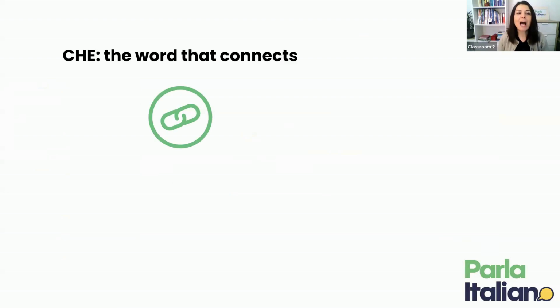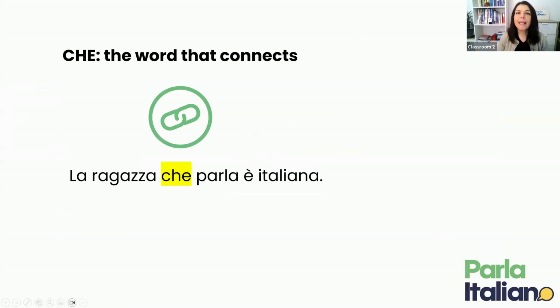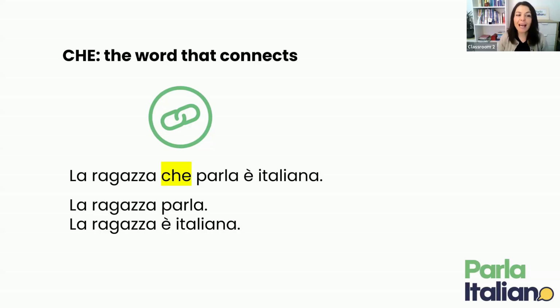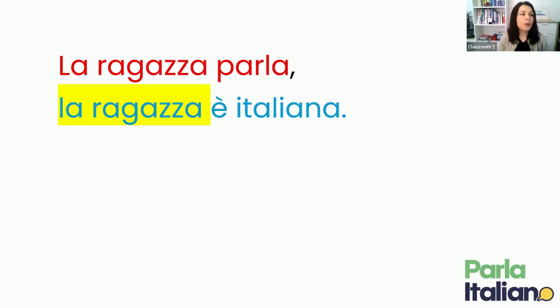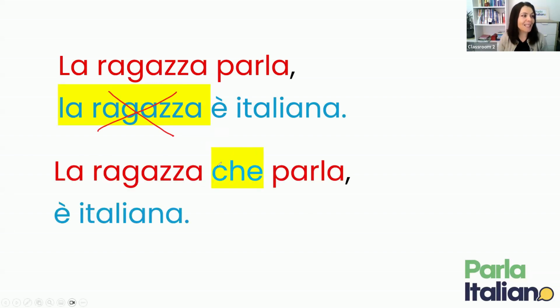Let's start with che. The first thing to know is that che is a word that connects. So let's have a look at a quick example. La ragazza che parla è italiana. Che is in the middle of the sentence and connects two parts of the sentence itself. The sentence can also be written as la ragazza parla, la ragazza è italiana. But of course, you don't want to repeat la ragazza, which you've already seen. So you take that out and you include the che. La ragazza che parla è italiana.